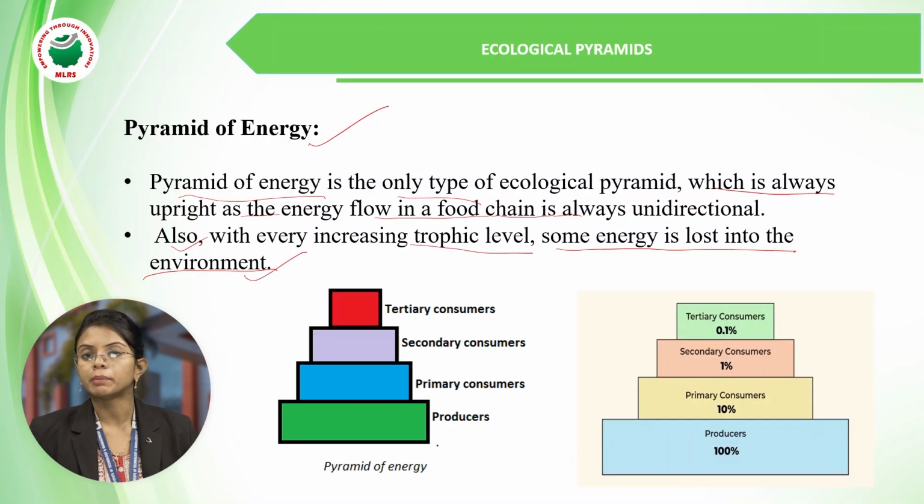So we know that the pyramid starts from the producers, primary consumers, secondary consumers, and tertiary consumers, and we can see it percentage-wise. Producers will be many. As we know, when the chain starts, the producers are in bigger number. So producers, and then primary consumers at 10%, secondary consumers at 1%, and tertiary consumers at 0.1%. So these are the classifications under the ecological pyramids: the pyramid of biomass, pyramid of numbers, and pyramid of energy.